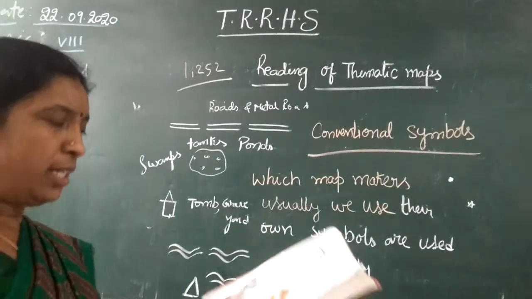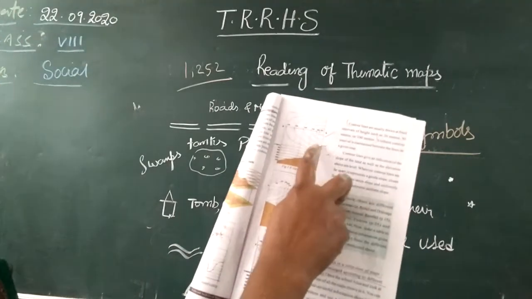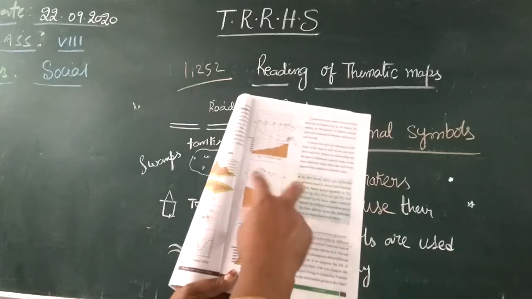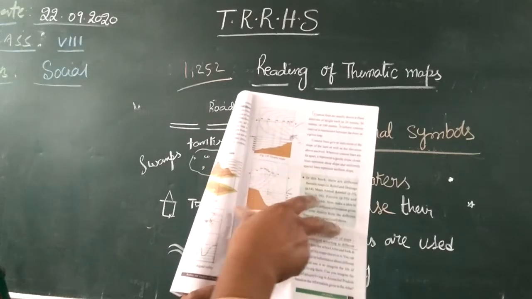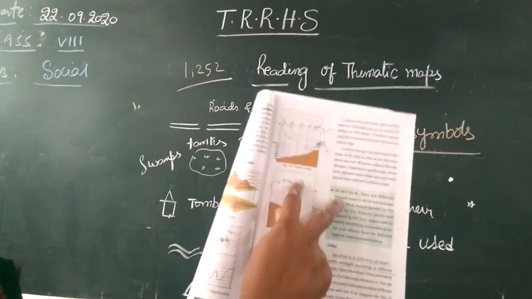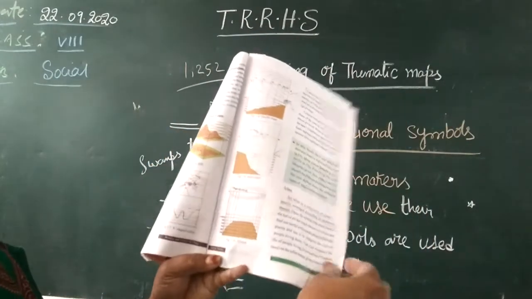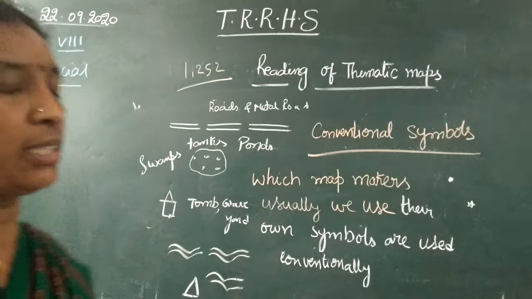For that reason, contour lines are usually drawn at fixed intervals of height of 20 meters, 30 meters, 50 meters or 100 meters. Uniform contour intervals are maintained on these maps. You learned about contour lines in previous classes.